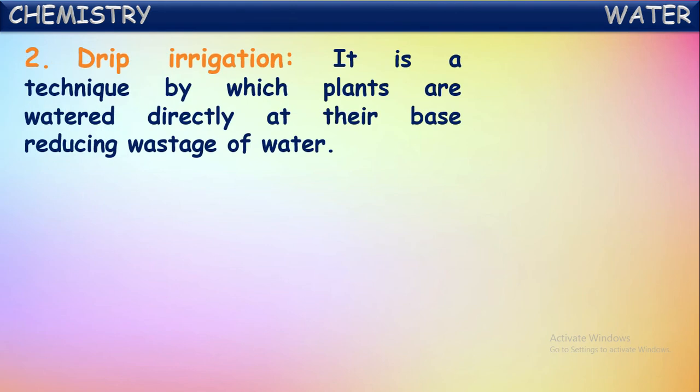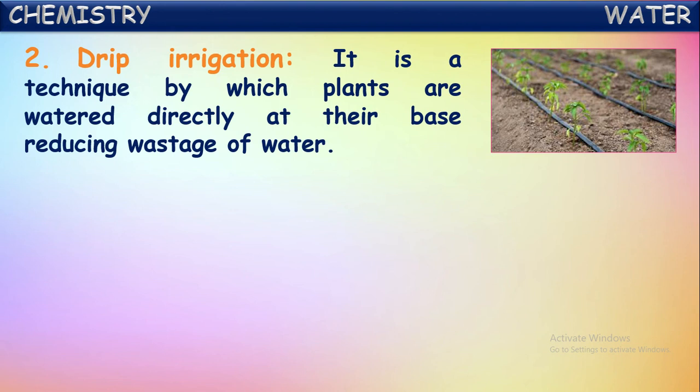One more method, drip irrigation. It is a technique by which plants are watered directly at their base, reducing the wastage of water. If you want to water the plants, we have to flow water around them. So then large amounts of water will be wasted. Instead of that, if you make water drip directly at their roots, then with a small quantity only we can grow the plants and the wastage of water will be reduced.